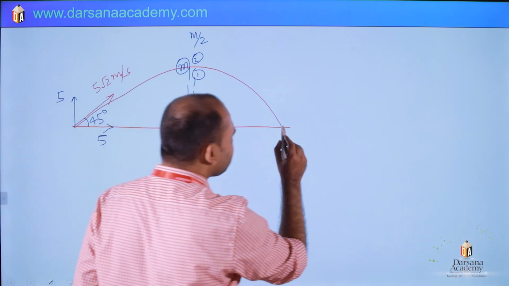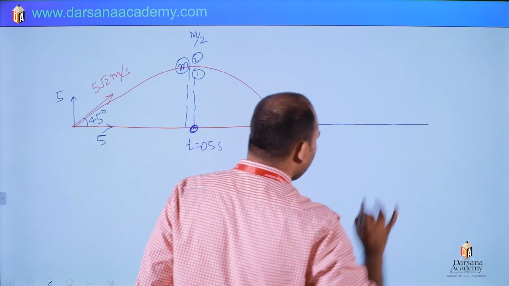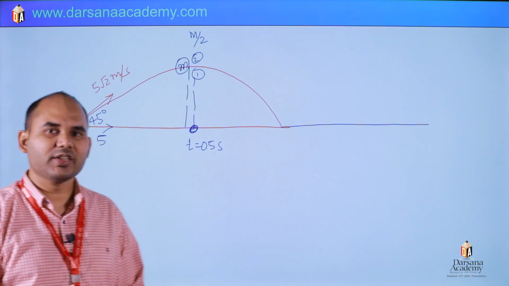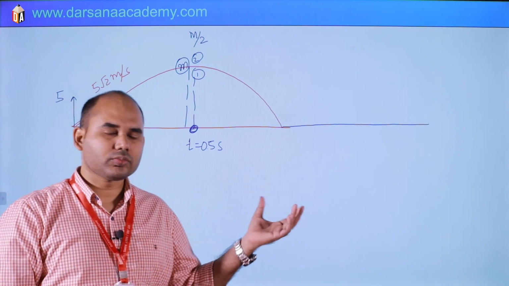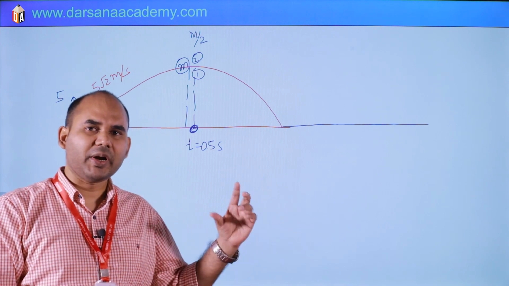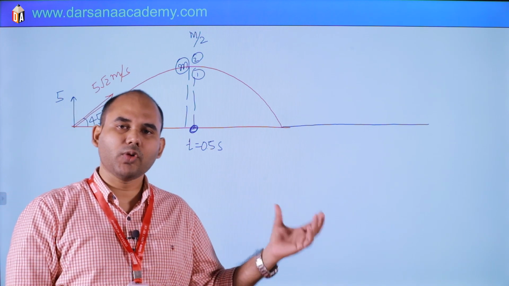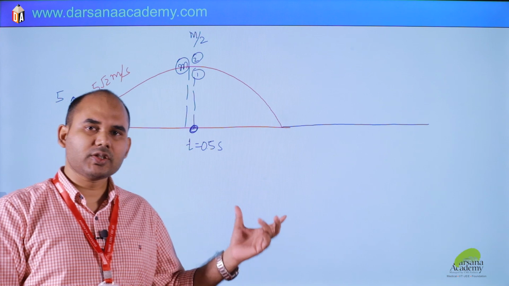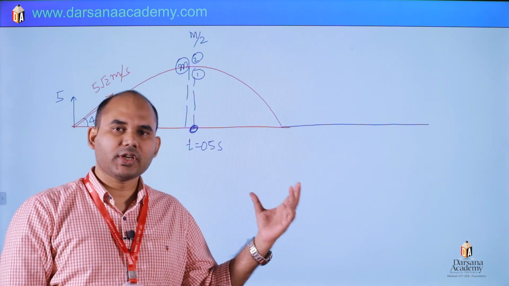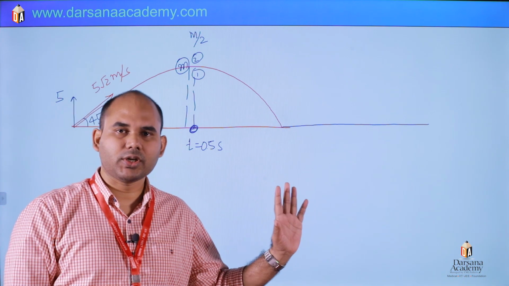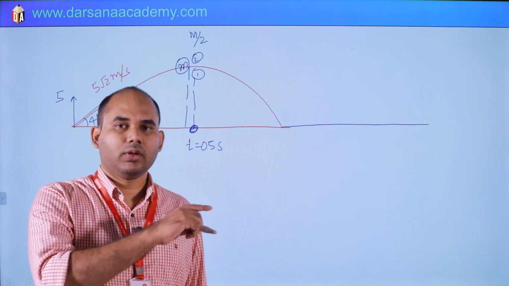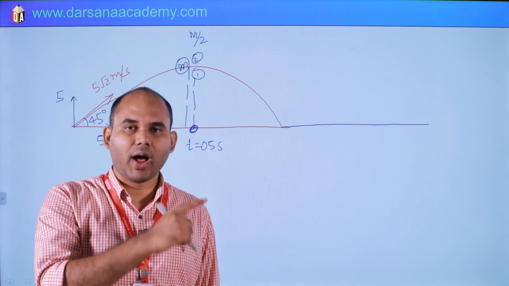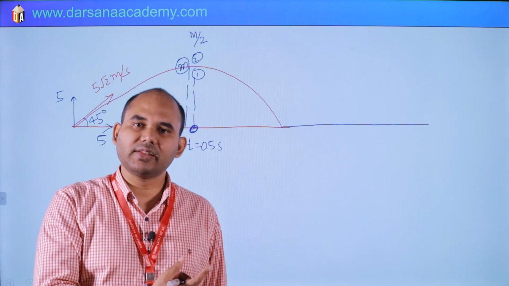For x direction we are sure there is no force, and for an explosion or a splitting into two parts, momentum will always be conserved. So in x direction, before and after splitting, momentum will be conserved, and the motion of the center of mass will be the same projectile.